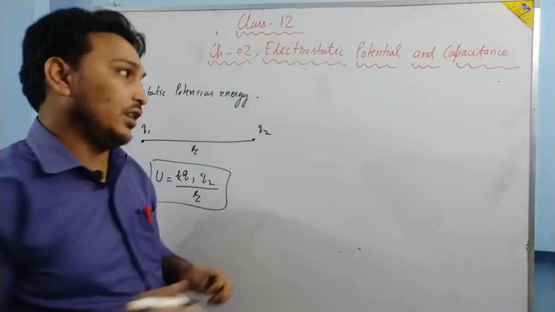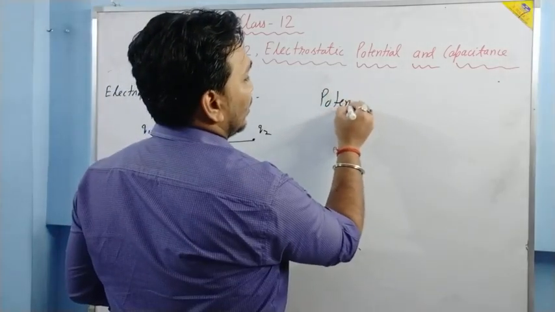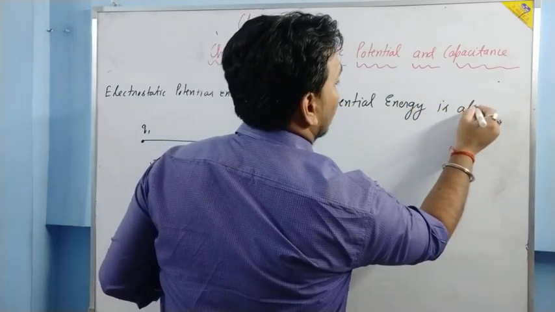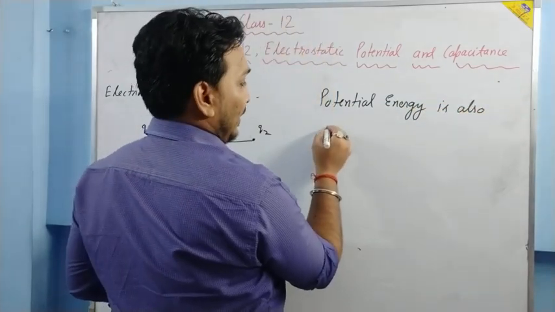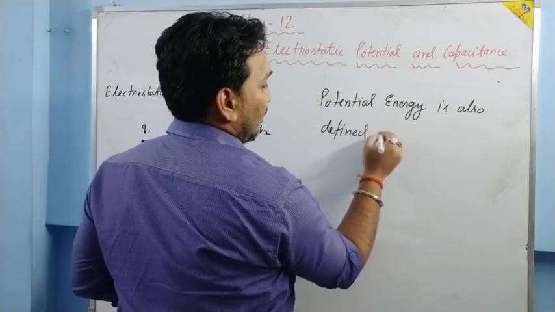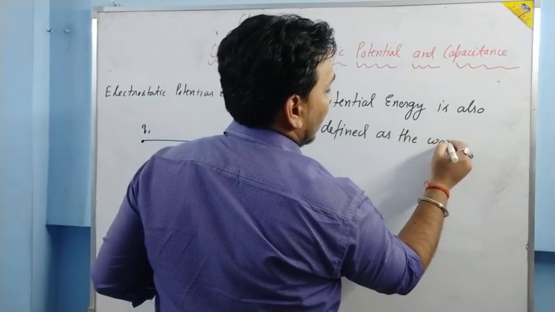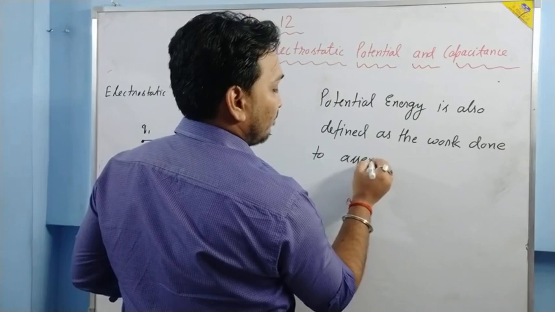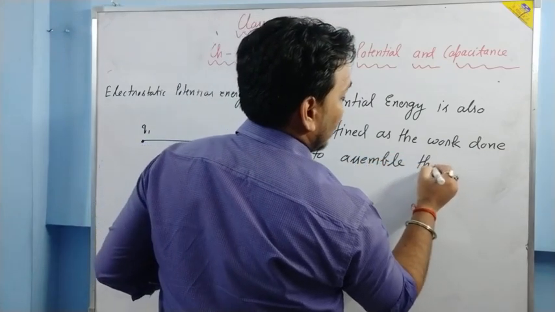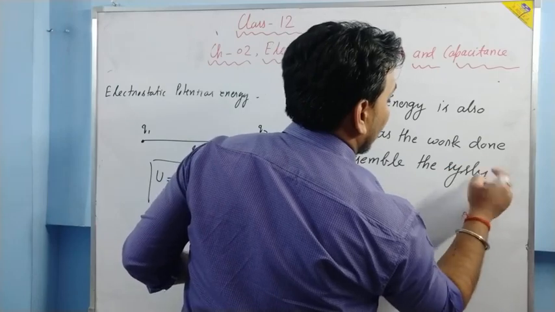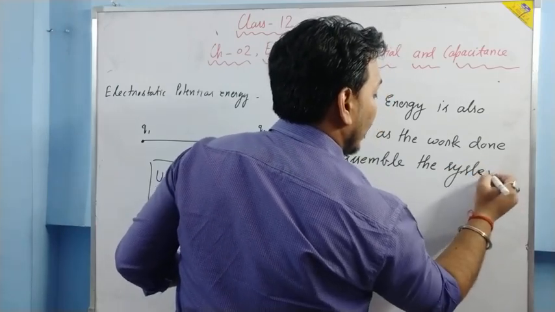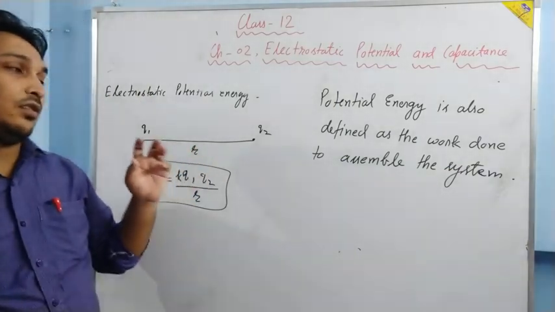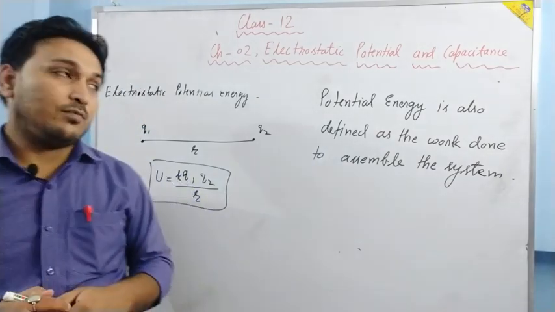So potential energy can also be defined as the work done to assemble the system. This can also be a definition of potential energy.